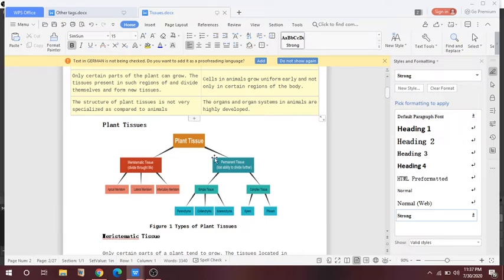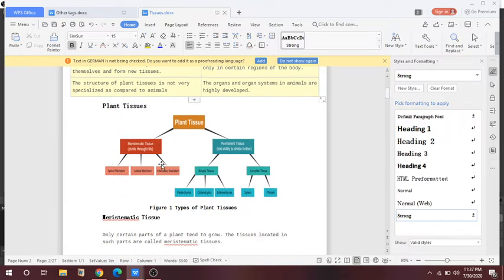Here is the schematic diagram I have shown for plant tissue. Plant tissues are meristematic tissue and permanent tissue. Meristematic tissues are apical meristem, lateral meristem and intercalary meristem. In permanent tissues, there is simple tissue and complex tissue. The simple tissue is further divided into parenchyma, collenchyma and sclerenchyma, and complex tissue is further divided into xylem and phloem. Meristematic tissue divides throughout life, but permanent tissue loses its ability to divide further.